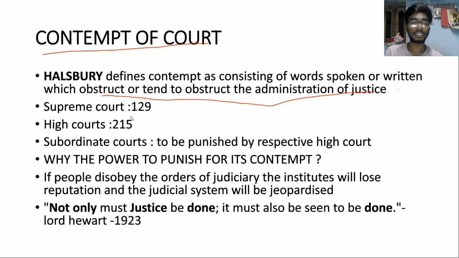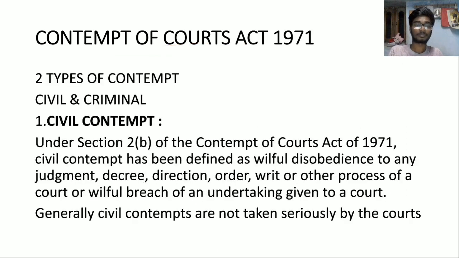And under Article 129 and 215, Supreme Court and High Courts respectively have the power to punish for their contempt. Lord Hewart in 1923, an English judge, said, not only must justice be done, it must also be seen to be done. So justice must be seen to be done, so that it will deter criminals from committing crimes, and it will increase the faith in the judicial system. And when this type of contempt is committed, they are actually jeopardizing the judicial system.